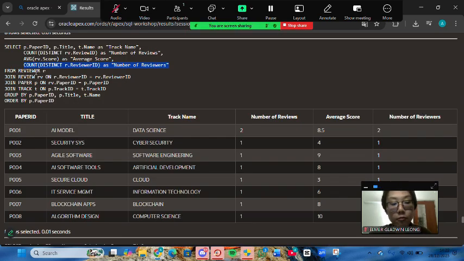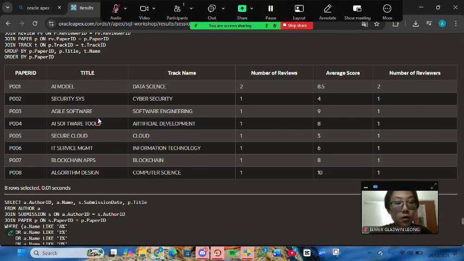And there are 4 tables here, which is reviewer, and then reviewer, we join it with review, review join with paper, and paper we join with track. So there are 4 tables here, and this fulfills the requirement here. And we also use group by function here because we have count and average function here. So from the result here, we can see paper ID and its summary here.